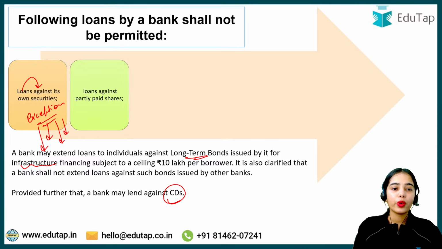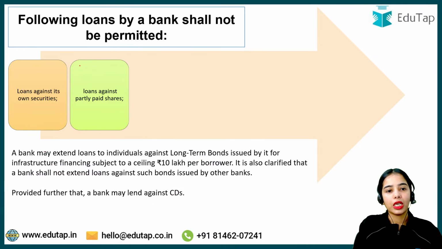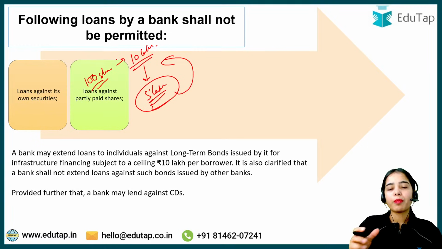Now, loans against partly paid shares. Partly paid shares are shares that are paid in portion. That means the investor has only paid a portion of the total value of the share. Let's say you are buying 100 shares worth 10 lakh rupees, but you have given only 5 lakh rupees. These are the partly paid shares.